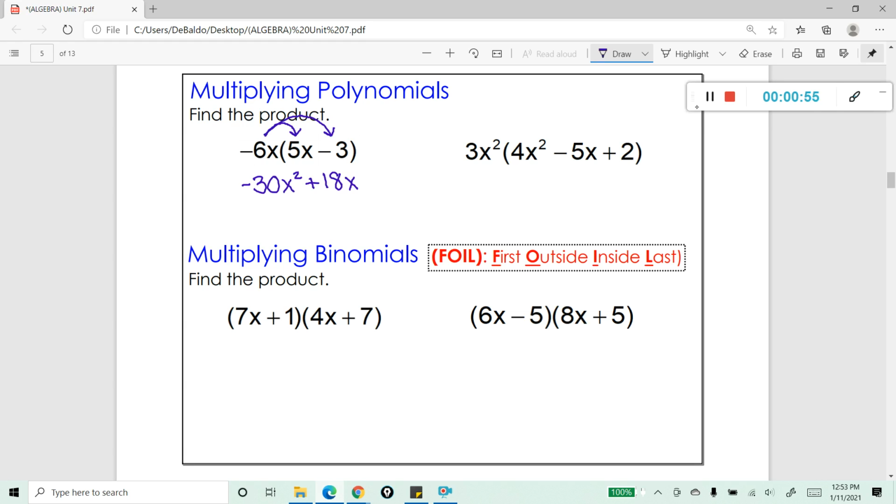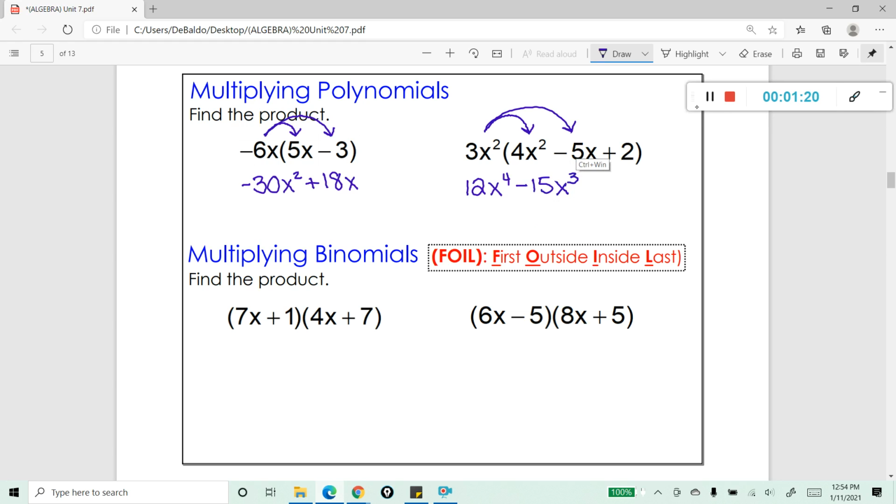Now let's take a look at a monomial times a trinomial. It's going to work the same way. Let's take our monomial and let's distribute it into our trinomial. 3x squared times 4x squared is going to leave us with 12x to the fourth. And then 3x squared times negative 5x is going to leave us with negative 15x cubed.